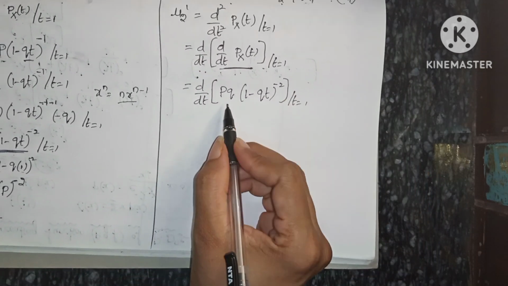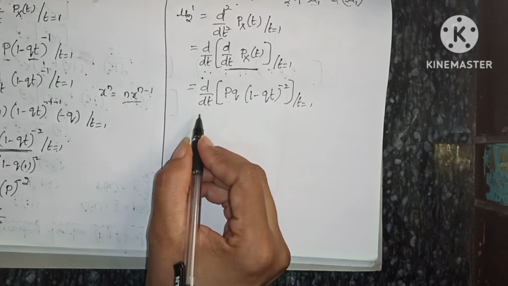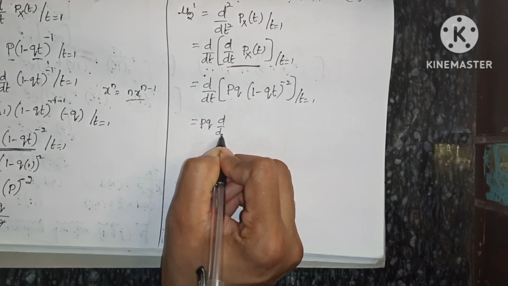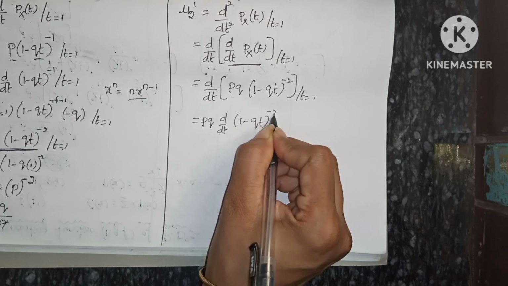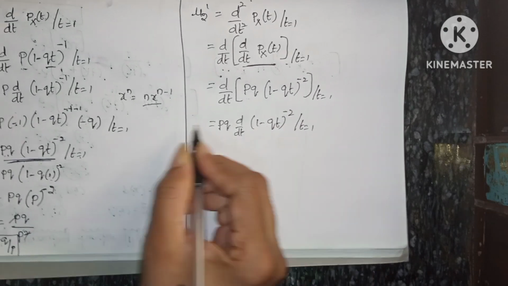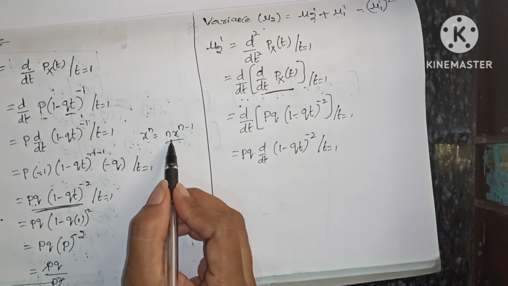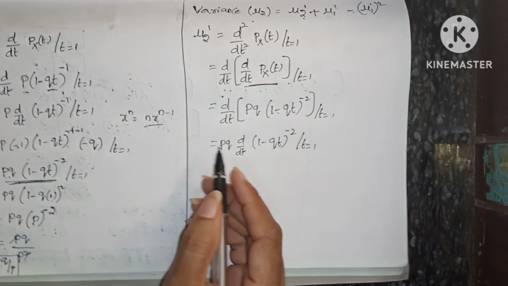Now we have to treat PQ as constant, because in this term we do not have any t term. So PQ into d by dt of (1 minus QT) whole power minus 2, where t equals 1. It is in the form of x power n, and the derivative of x power n is n into x power n minus 1.